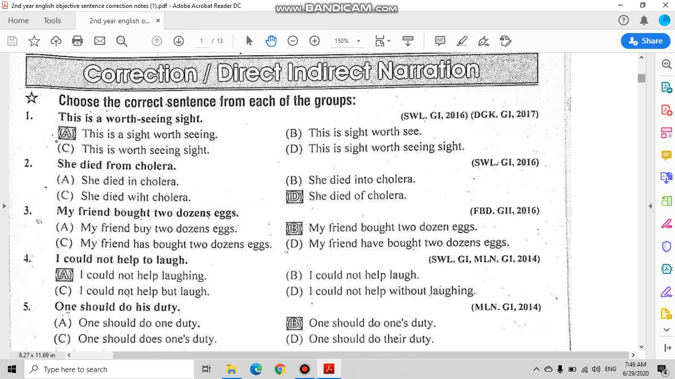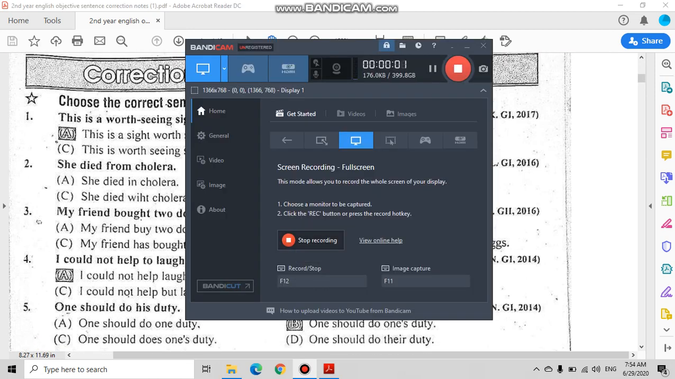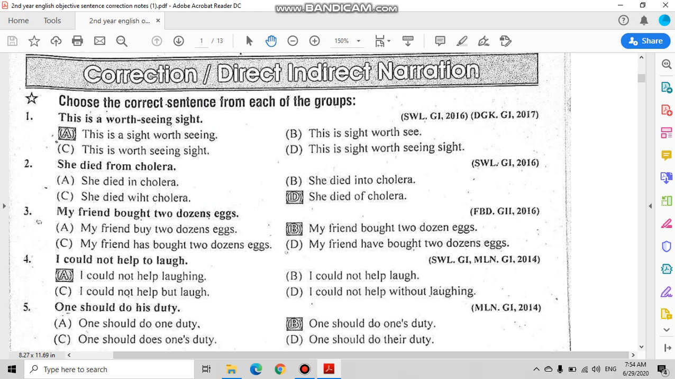I could not help to laugh. So the correct option is the first one, that is, I could not help laughing. There are some verbs with which we do not use the preposition to. You have the list of these verbs in your book. With these verbs we always use the ing form. I could not help laughing will be used here.